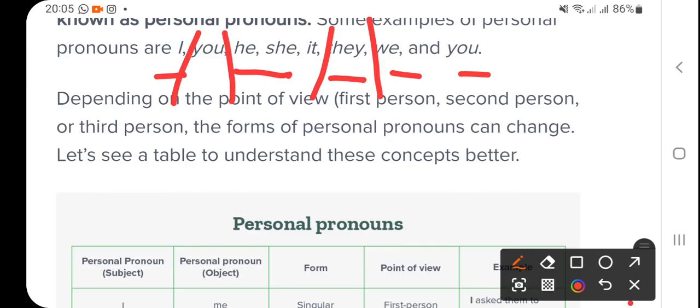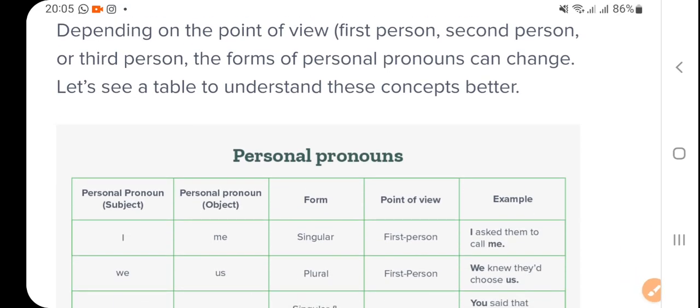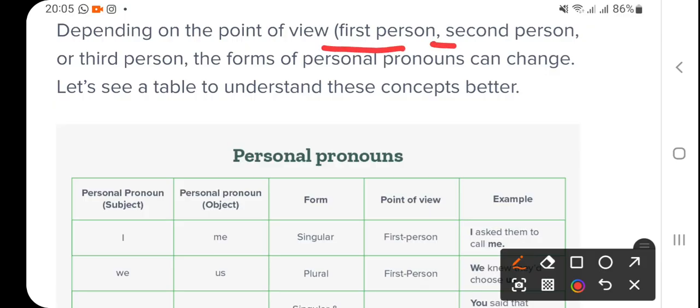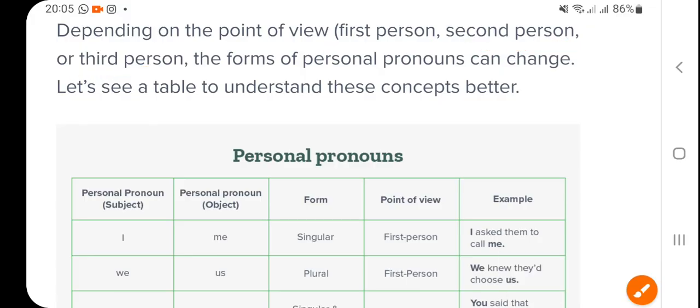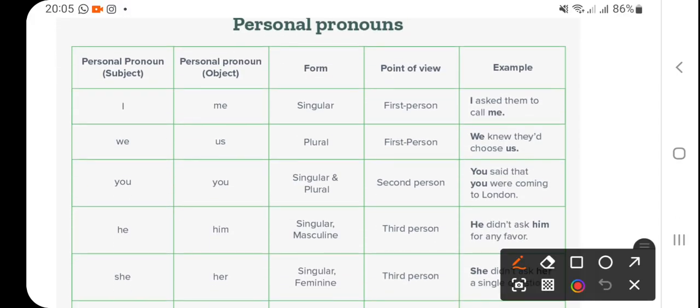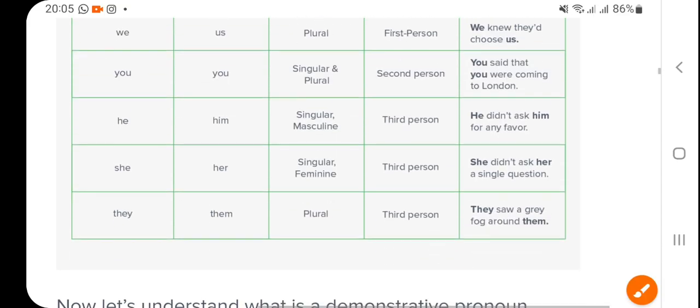Okay, now depending on the person, first person, second person and third person, the forms of personal pronoun can change. Sometimes they change, sometimes they do not change. How? Personal pronouns, right? So first of all, these are the subject and this is object, and in the subject and object there is always a verb. Please take care, right? So I becomes me, we becomes us, you common, he becomes him, she becomes her, right, and then further that is they.